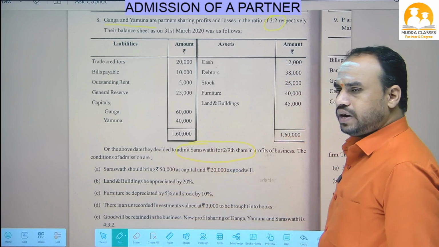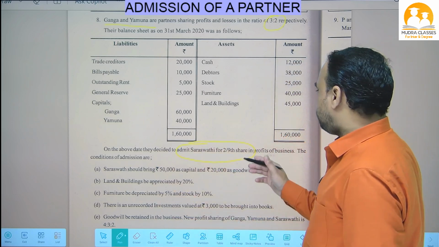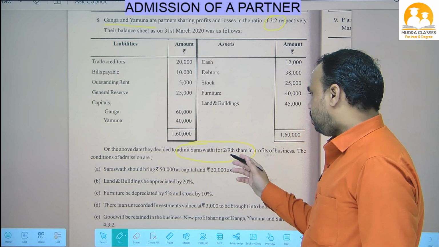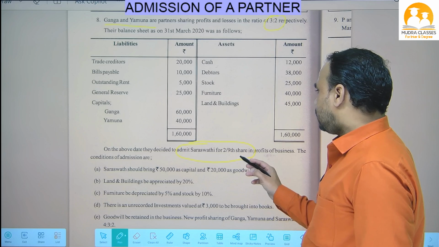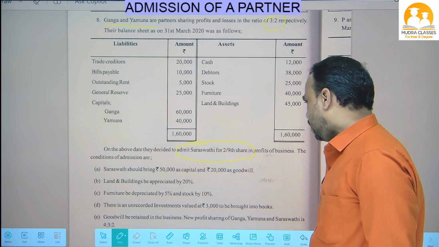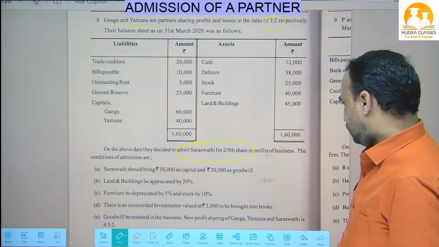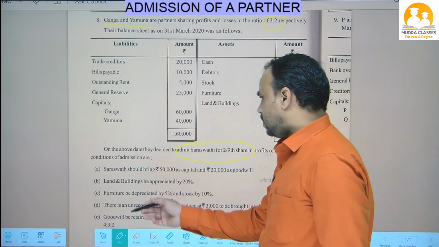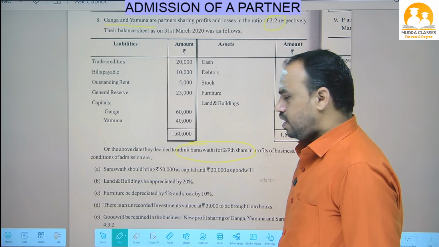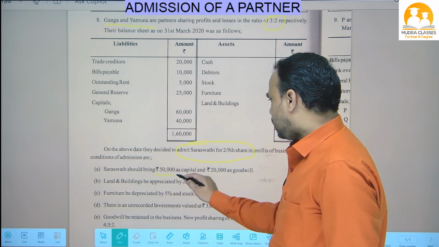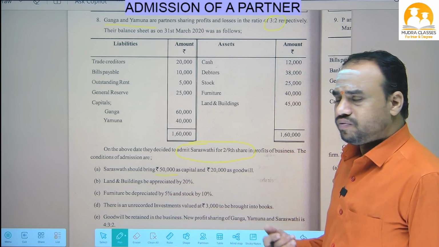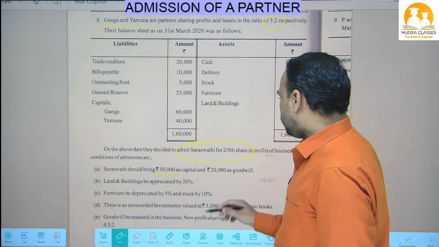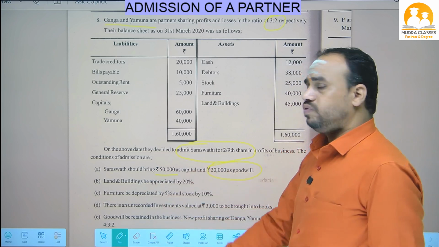Who is the new partner in this problem? In this problem the new partner is Saraswati, and Saraswati is getting a 2/9 share in the profits of the business. What are the conditions? Let's see. Saraswati should bring 50,000 as capital, so the new partner is bringing 50,000 as capital, and she is also bringing 20,000 as goodwill.